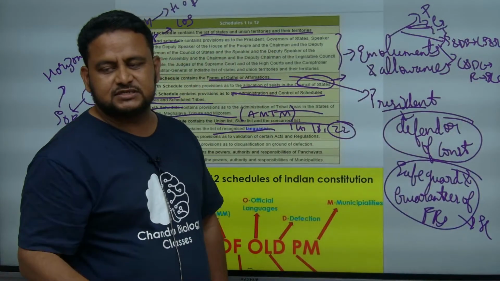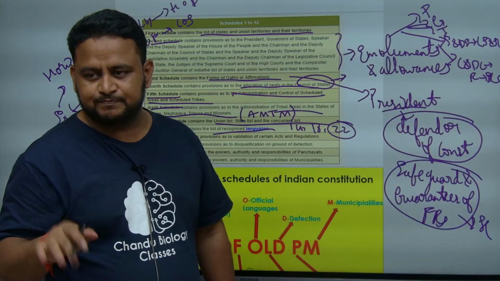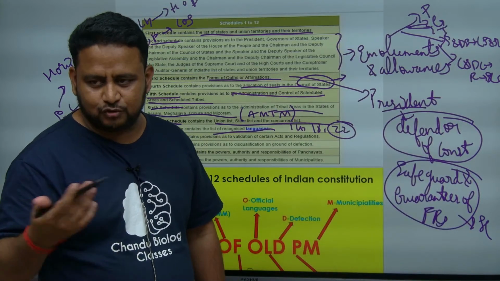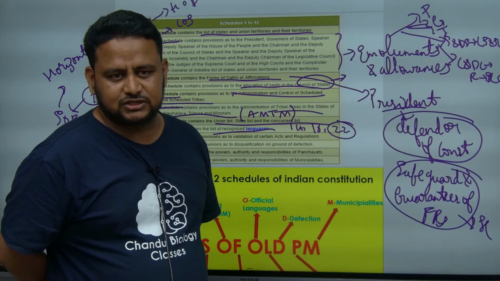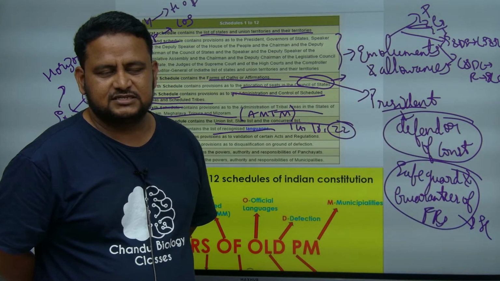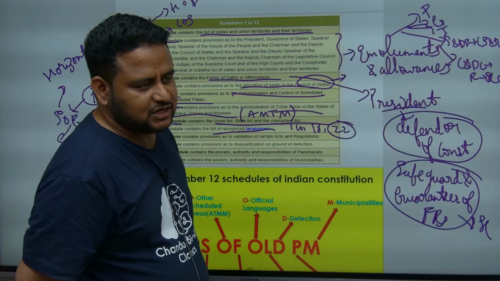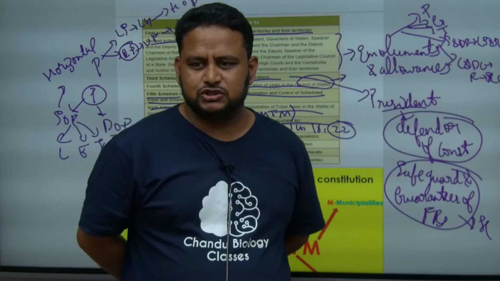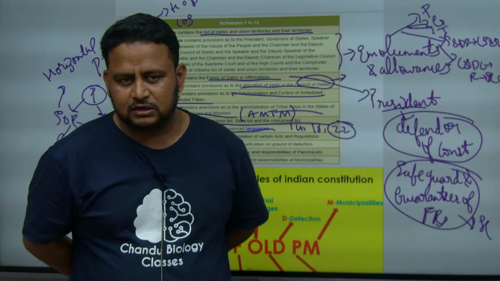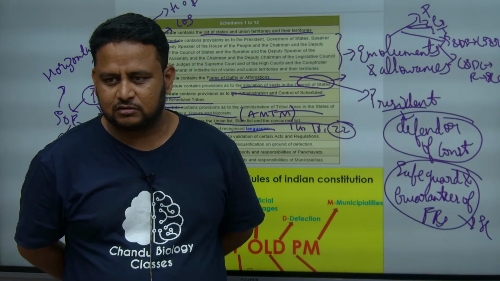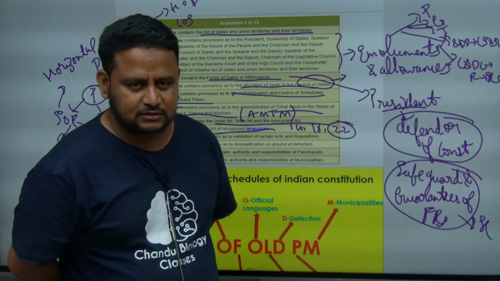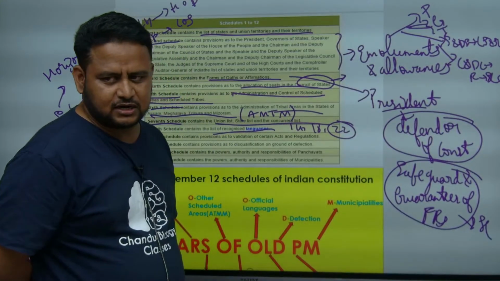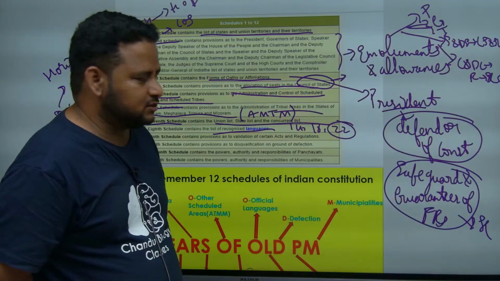My question to you is, is English an official language? Those who are watching live can comment, or you have to find out by yourself. English is an official language or not? You check. Yes or no? If it is not, why is it being used in the court? In the court, English is being used, correct? So think about whether English is an official language or not. If it is wrong or right, it's okay, but you have to think and answer tomorrow.